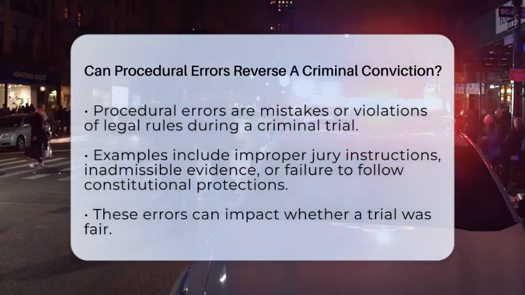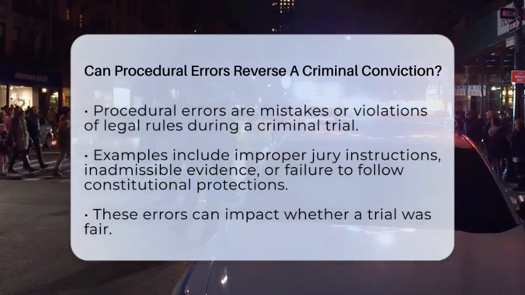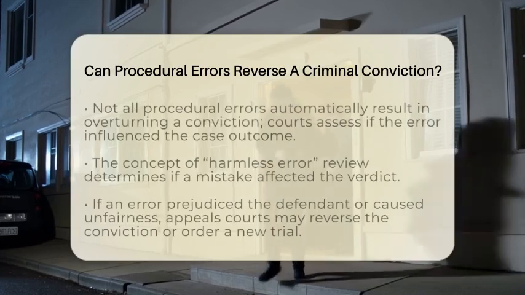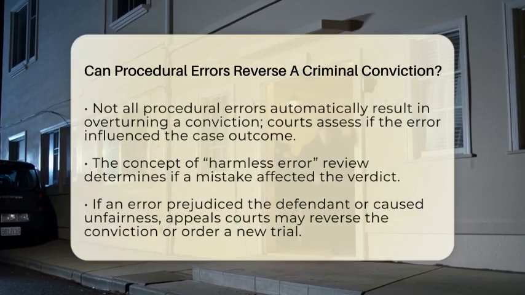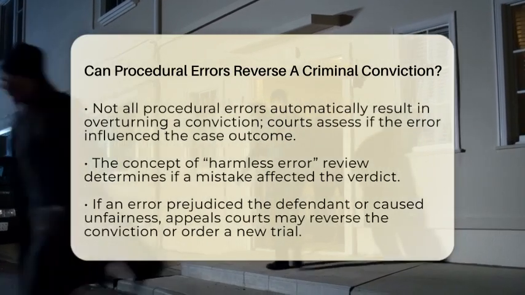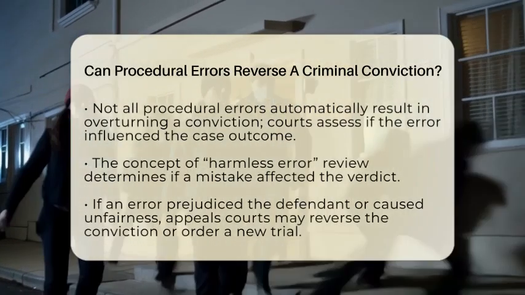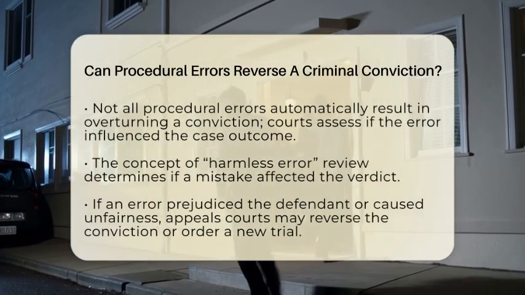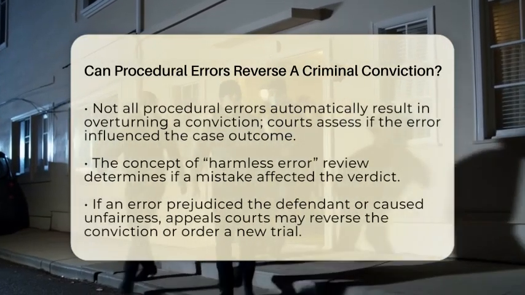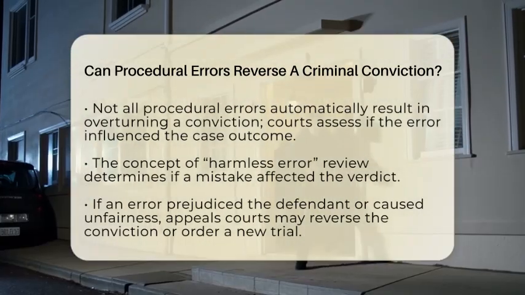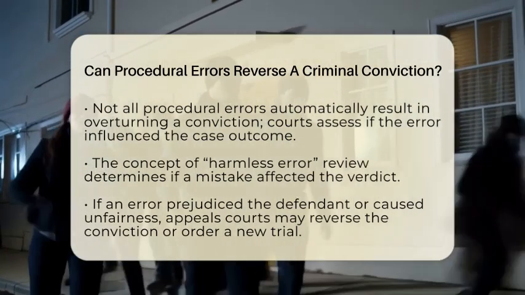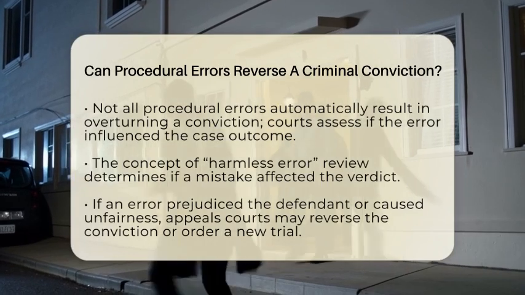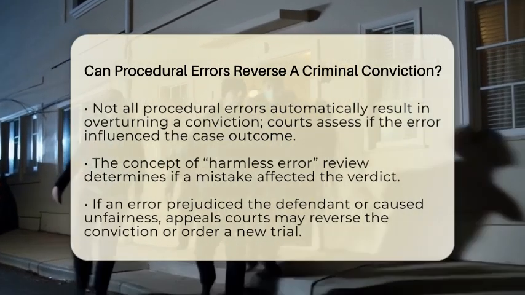Not all procedural errors automatically mean the conviction will be reversed, though. Courts often look at whether the mistake actually influenced the outcome of the case. This is called a harmless error review. If the court finds that the error did not change the verdict, the conviction might stay in place. But if the error is shown to have prejudiced the defendant or made the trial unfair, the appellate court can reverse the conviction or order a new trial.